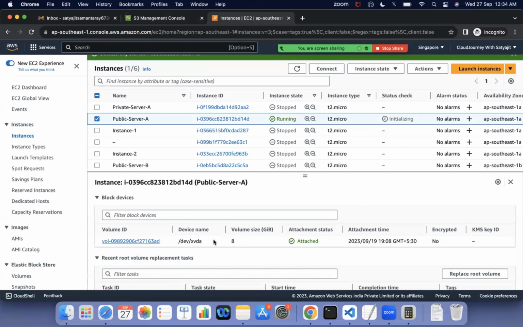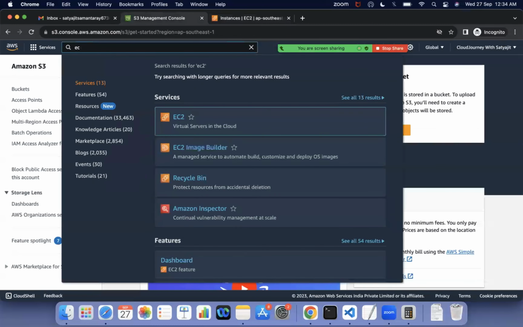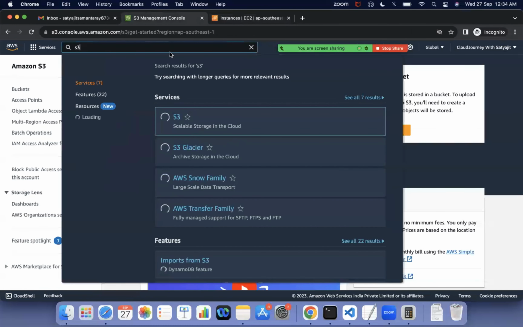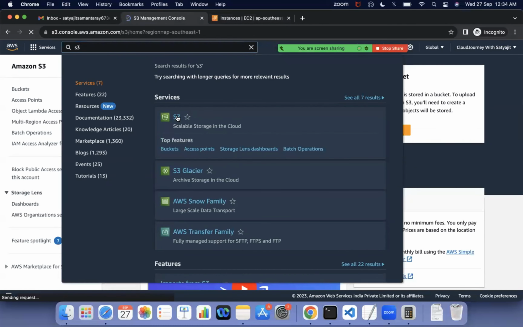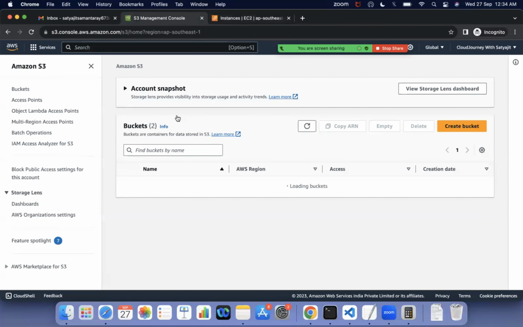That is the main difference between file storage, object storage, and block storage. Today we are going to discuss object storage, which is S3. So you can search for S3, go to the service, and click on S3. Once you click on that, you can create S3 storage.